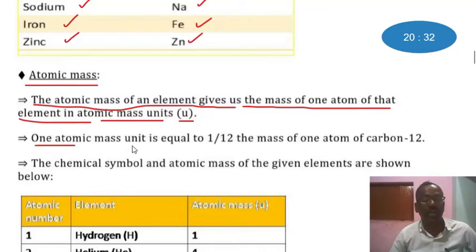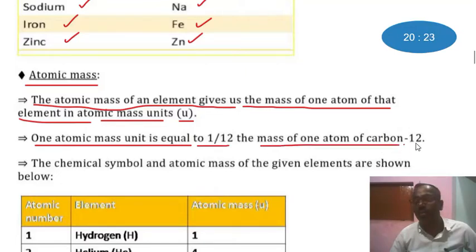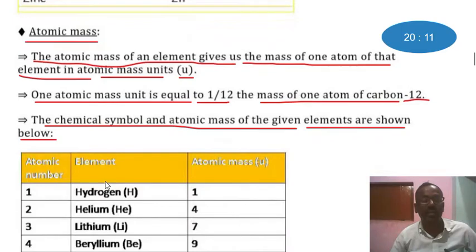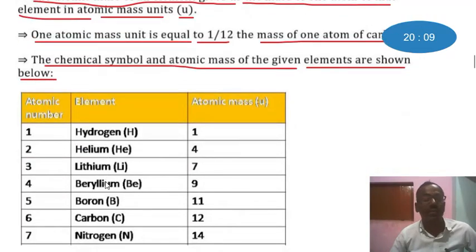One atomic mass unit is equal to 1 by 12th the mass of one atom of carbon-12. The chemical symbol and atomic mass of the given elements are shown below. Let's discuss the table.